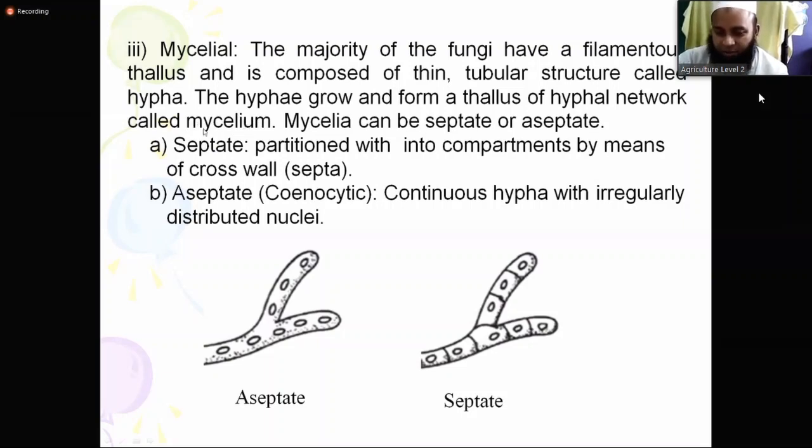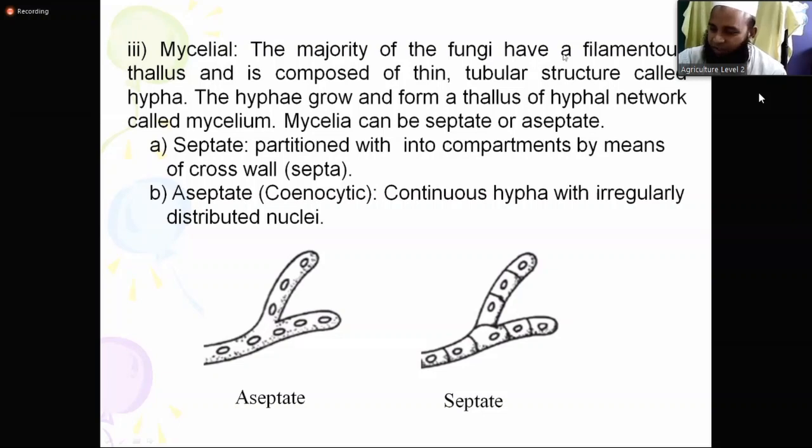Mycelium is a singular word and the plural is mycelia, L-I-A. If we use L-I-A, this will be mycelia. This is the plural word, so please remember. Very important. I can tell you again, mycelial type of thallus.